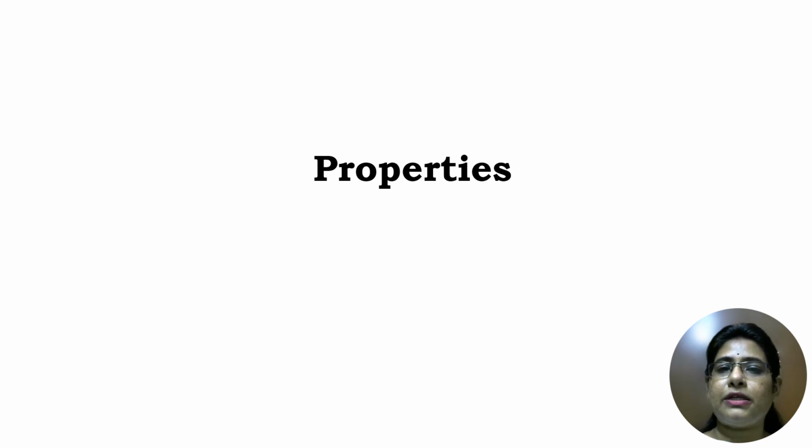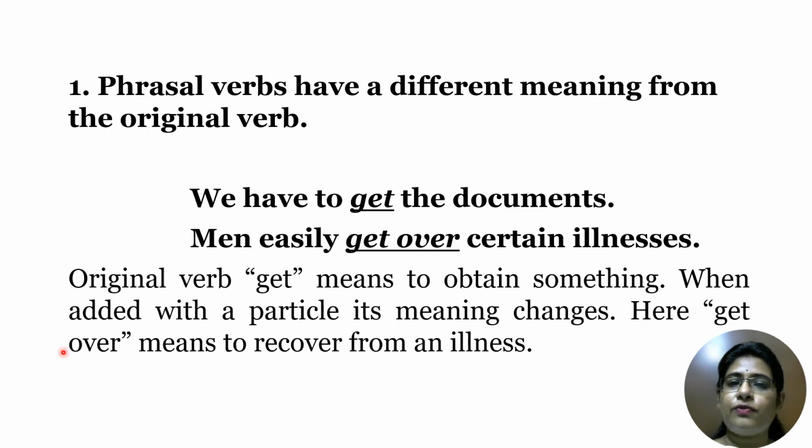So what are the properties of phrasal verbs? The first one is that it has a different meaning from the original verb. We have to get the documents. This is the verb get. Men easily get over certain illnesses. This is the phrasal verb of get. So the original verb get means to obtain something. When added with a particle, its meaning changes. Here get over means to recover from an illness. So get over here means to recover. Here get means to obtain.